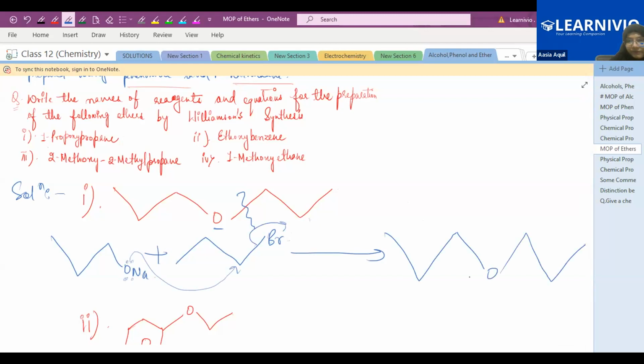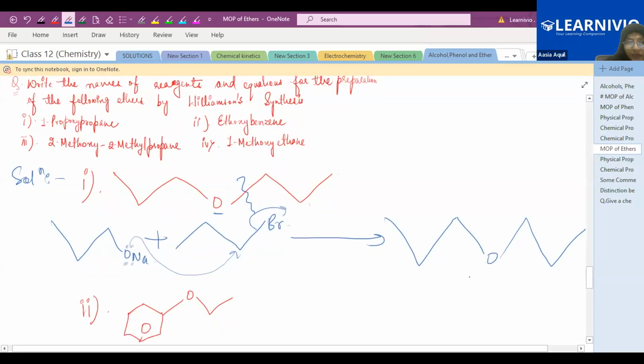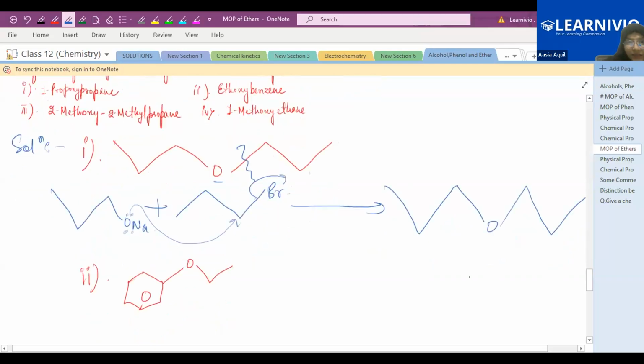No. Yes. Okay, if it is clear, then do the rest. Ethoxybenzene, 2-methoxy 2-methylpropane, and 1-methoxyethane.